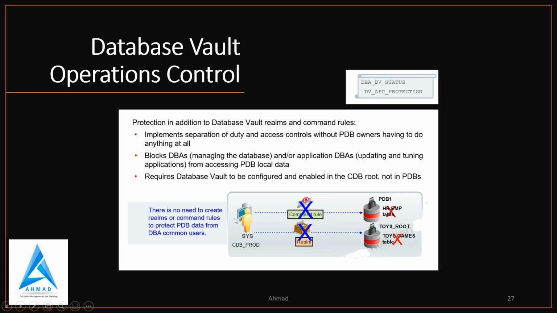So if you see the figure, there is no need to create these rules to protect PDB data from DBA common users. So these two rules you do not have to create at PDB level. Clear, guys?